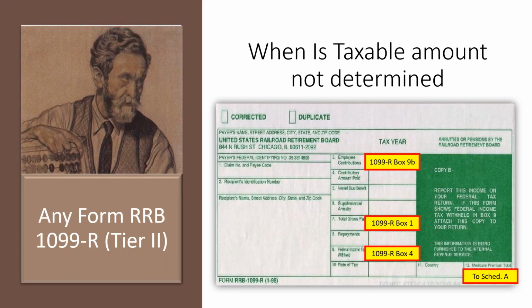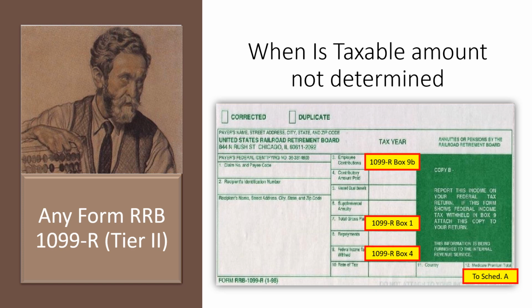And we really didn't look at this form, the form RRB 1099-R, for our Tier 2 railroad benefits in our basic lesson because the taxable amount has never been predetermined for this form. And as we discussed before, this is an advanced topic, so it requires advanced certification to determine the taxable amount. So looking at this form, you can see that we have some boxes and they kind of relate back to some of our 1099-R boxes.